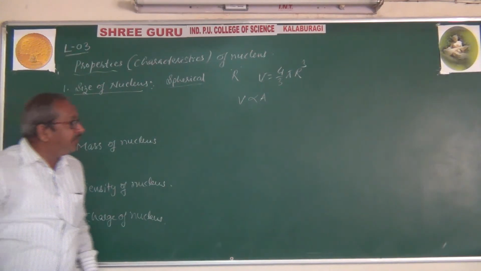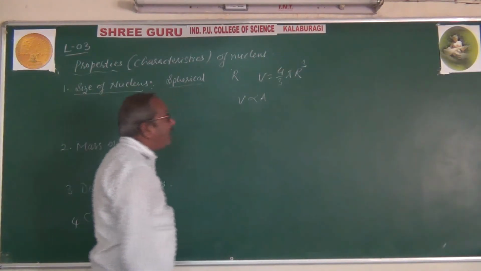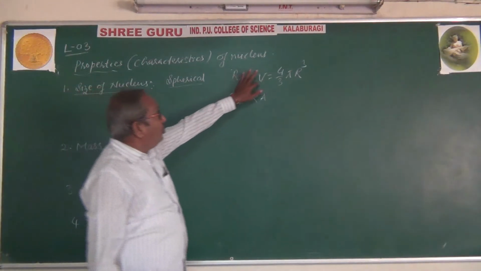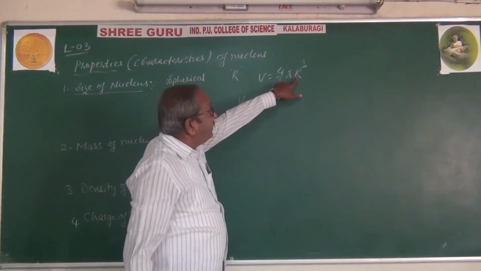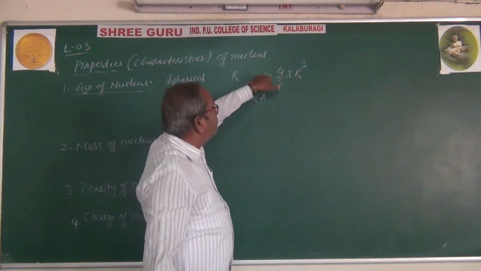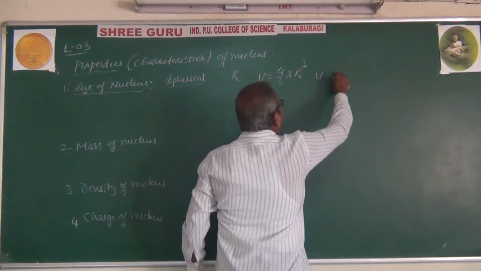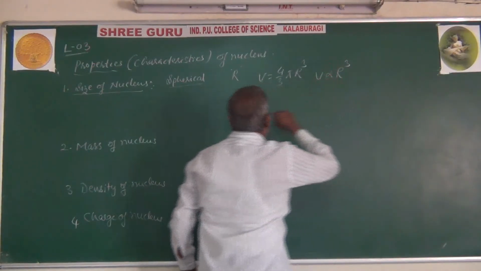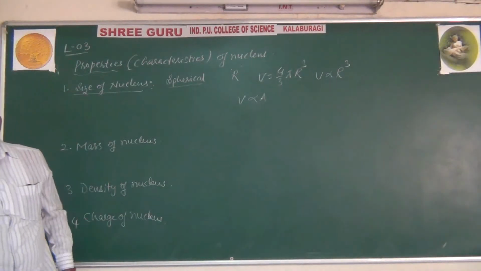So here V is equal to 4 by 3 pi r cube, which means volume is directly proportional to the cube of the radius, because this 4 by 3 is constant. So volume is proportional to r cube, and volume is proportional to mass number.